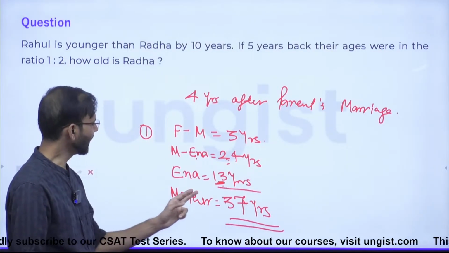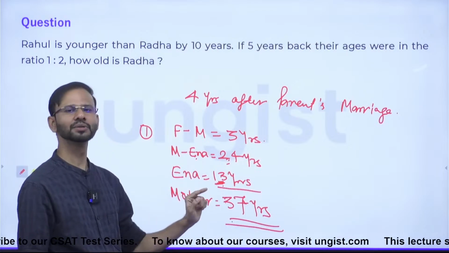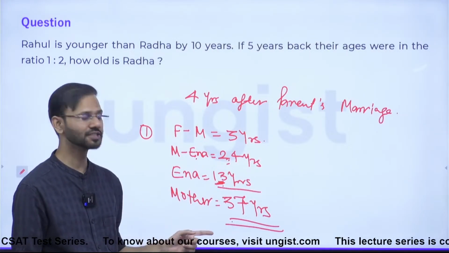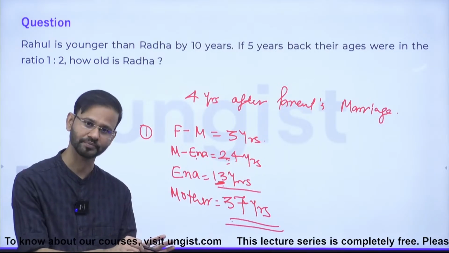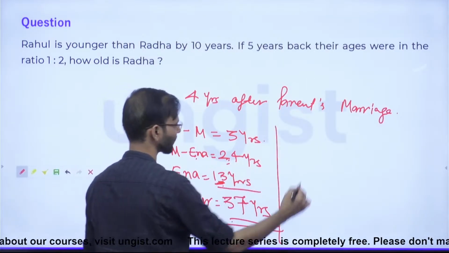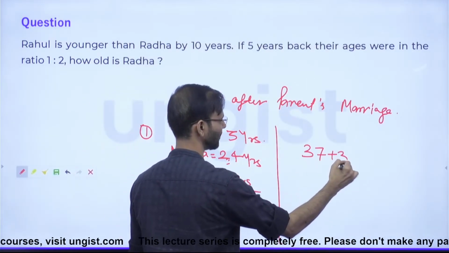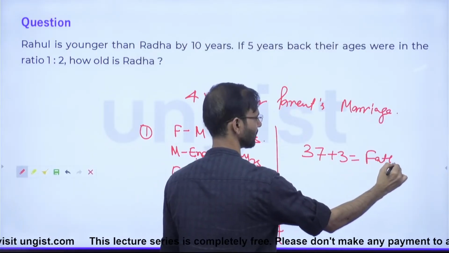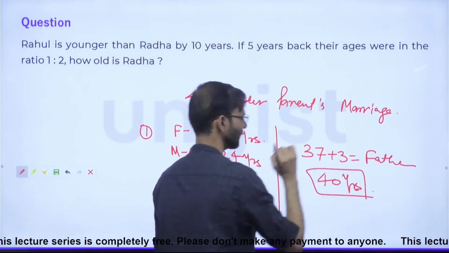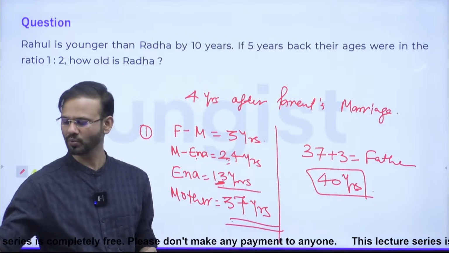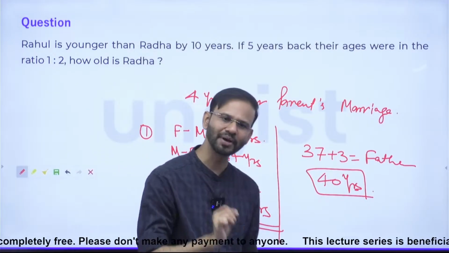After that, Anna's mother is 3 years younger than her father. So it means her father must be 40 years of age. 37 plus 3 will be the age of her father. So this will be 40 years. See, everybody, the question is asking at what age did her father get married?